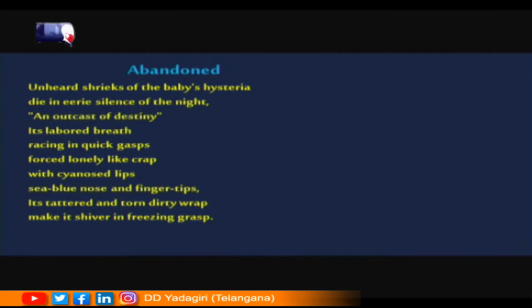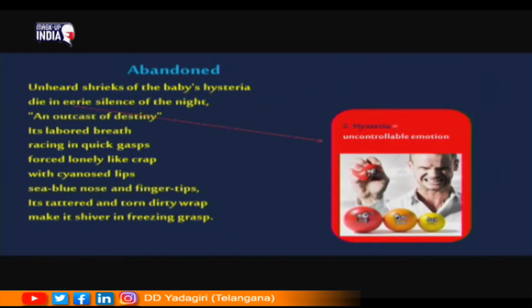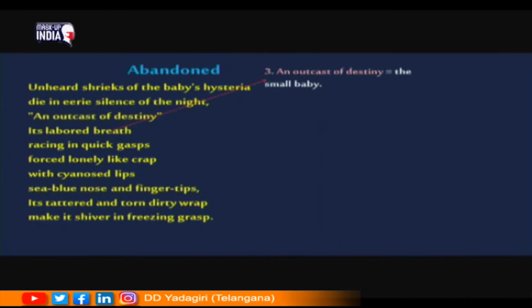In this stanza, the poetess talks about the physical features of the baby. Now, before we discuss the central idea of the poem, let us have a look at the meanings of the unfamiliar words. The first one is shriek. Shriek means a high pitched piercing cry. Usually, whenever children cry, we can say that is a shriek. And second one is hysteria. Hysteria is nothing but uncontrollable emotions. Usually, when someone irritates us, we get hysteria, we get some uncontrollable emotion. And the next one is an outcast of destiny. Here, this metaphor refers to the small baby.